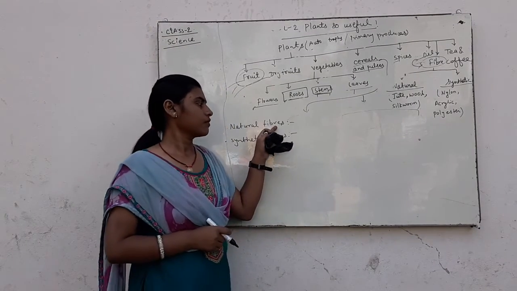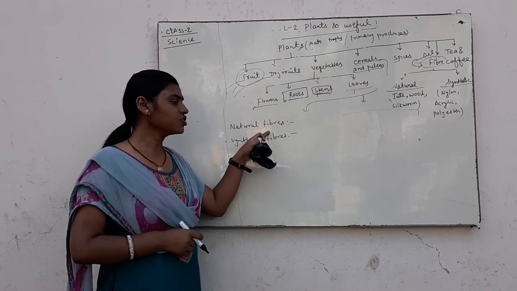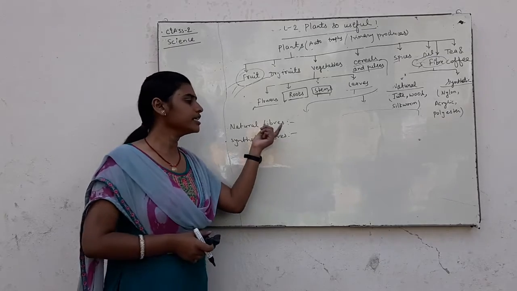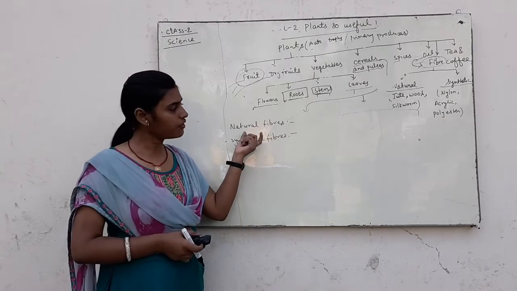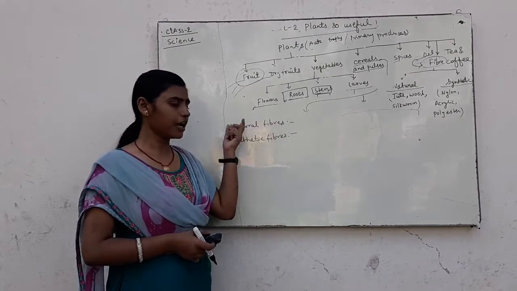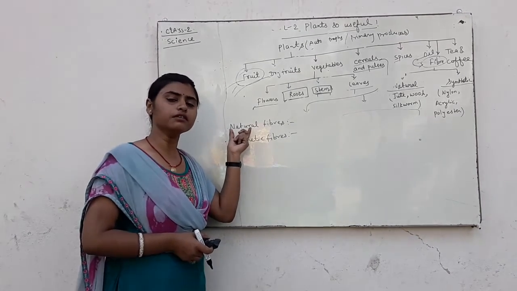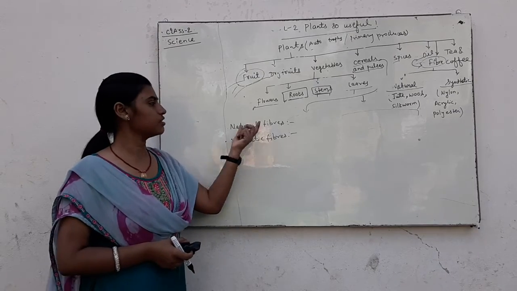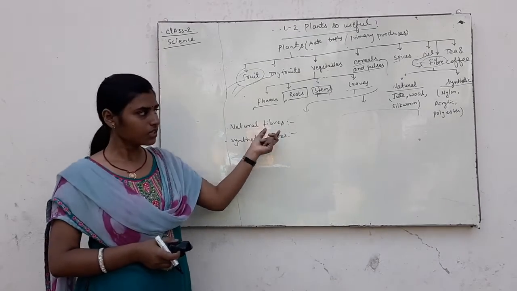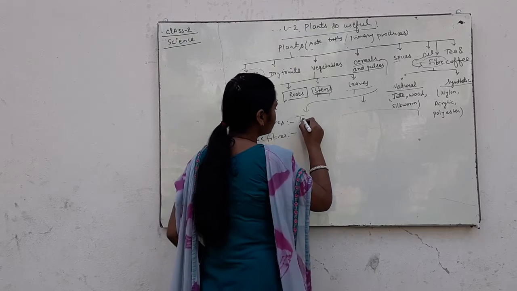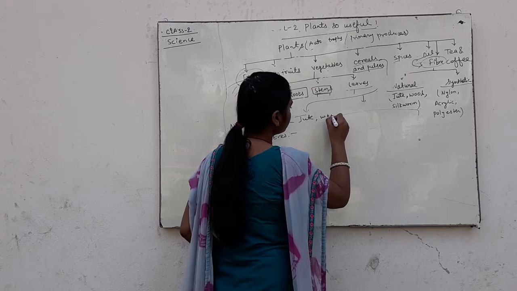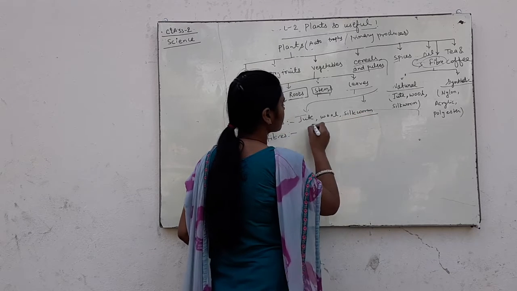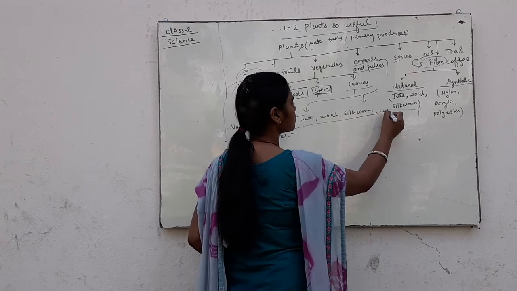Natural fiber is that fiber which is obtained from nature. Natural fibers are such as jute, wool, silk, cotton.